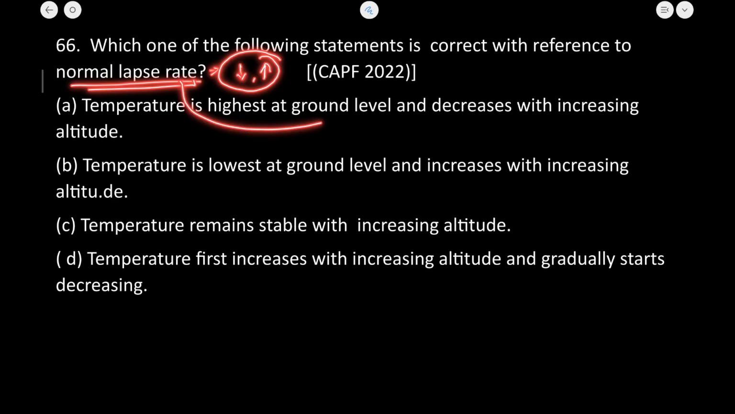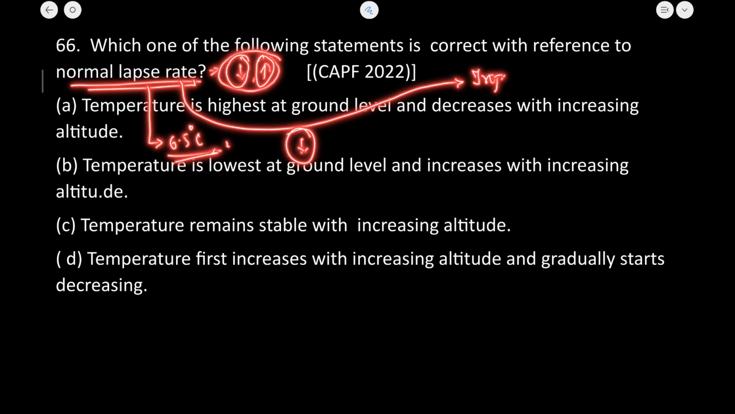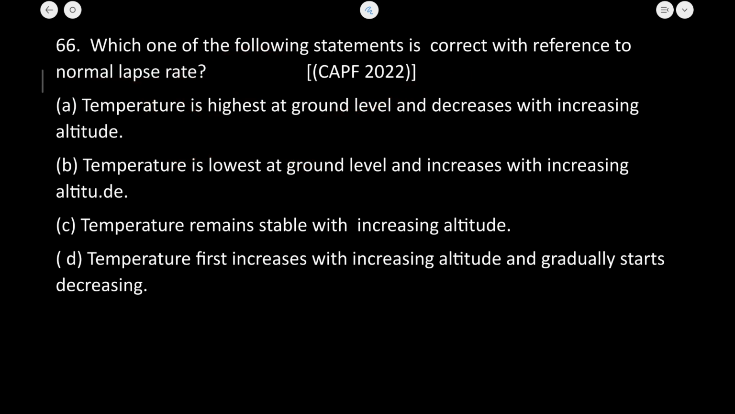This phenomenon of lapse rate is related to the troposphere, how fast the temperature declines with the rise of the altitude. The normal lapse rate is around 6.5 degrees per kilometer. This means that for every kilometer we go up in altitude, the temperature will decrease by 6.5 degrees. Temperature is highest at the ground level and it decreases with the increase in altitude. So absolutely this one is the correct option. A is the correct answer to this question.